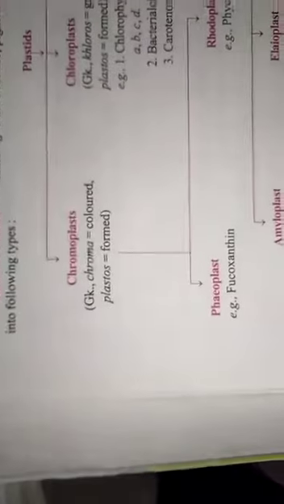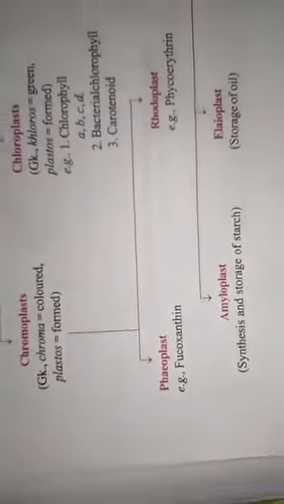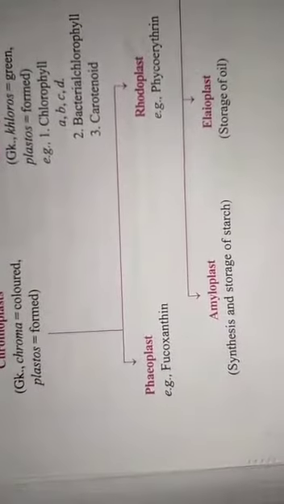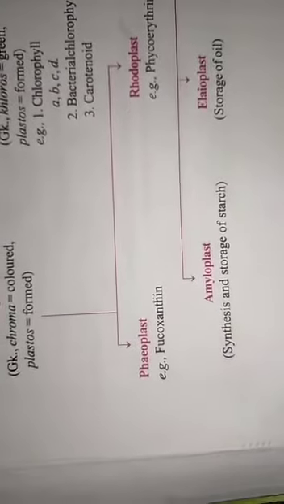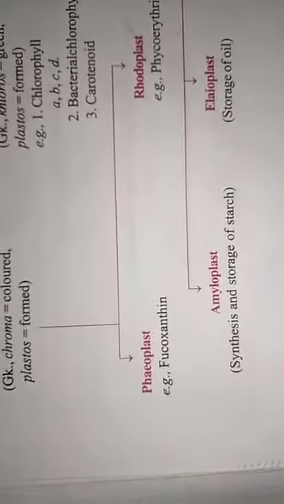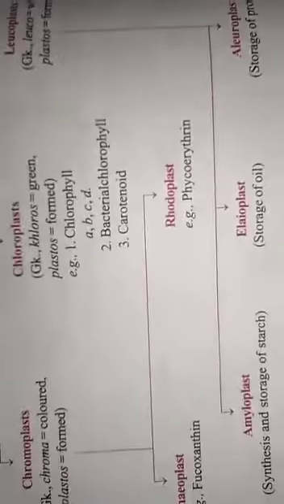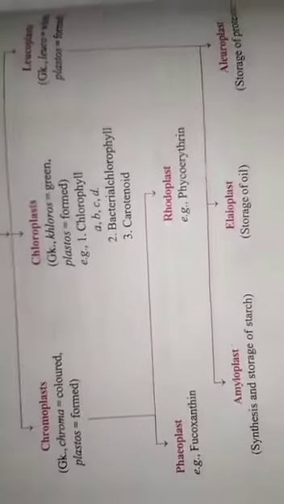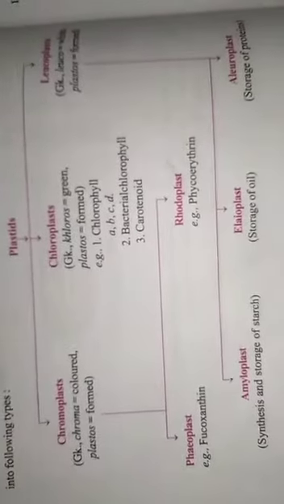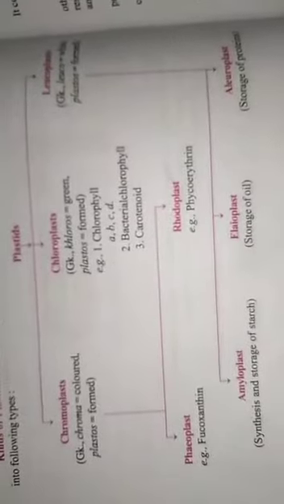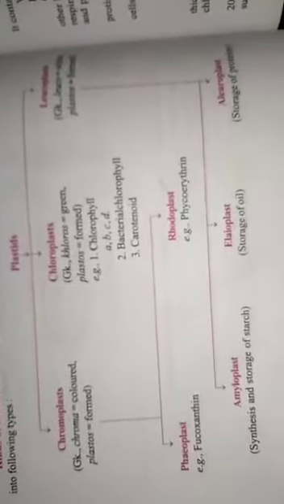And chromoplast is further divided into two parts. One is phaeoplast and the second one is rhodoplast. They are all types of color pigment which give color to the plant, fruit, flower, etc.